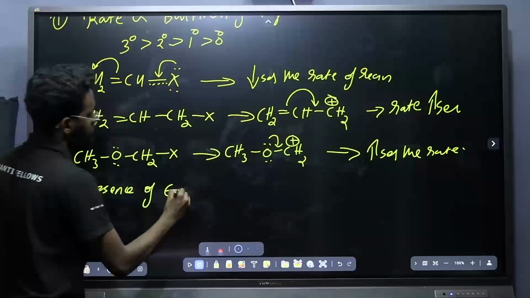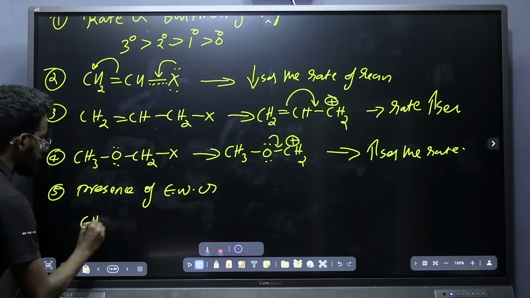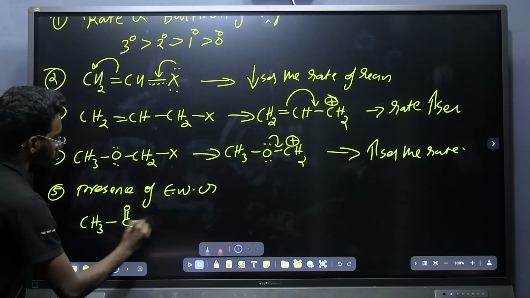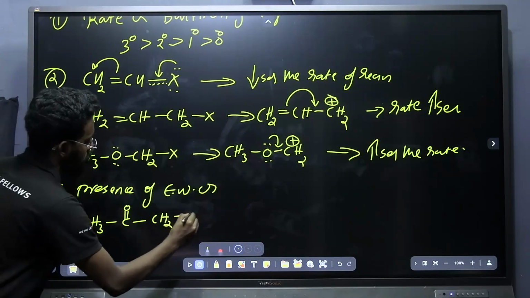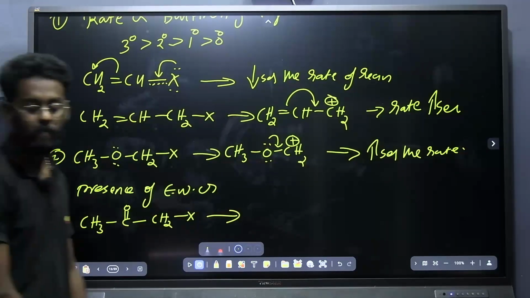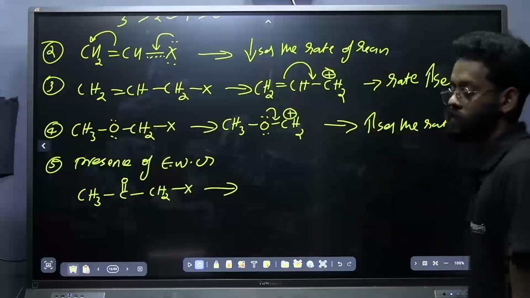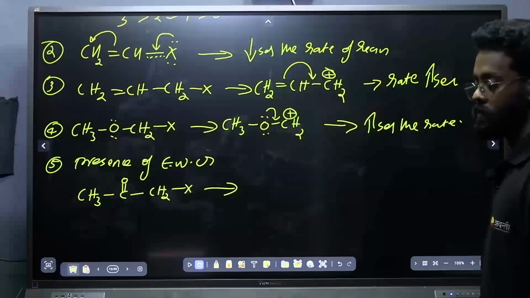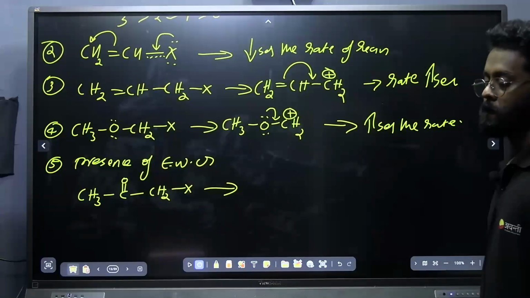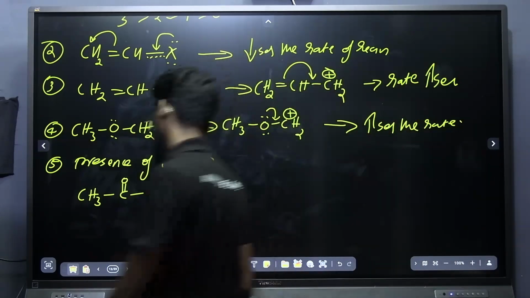Presence of electron withdrawing group. If I am attaching an electron withdrawing group, CH3, C double bond O, CH2X, will this be increasing the rate or decreasing the rate? Another question. Increasing or decreasing the rate? Tell me, guys. Decreasing. Yes. Very good.